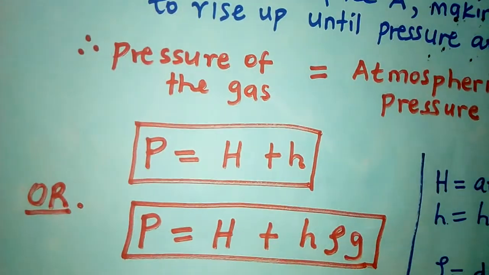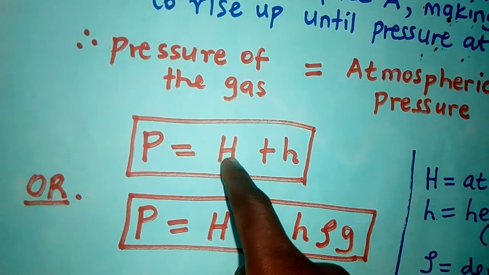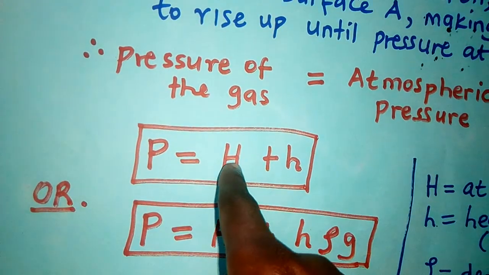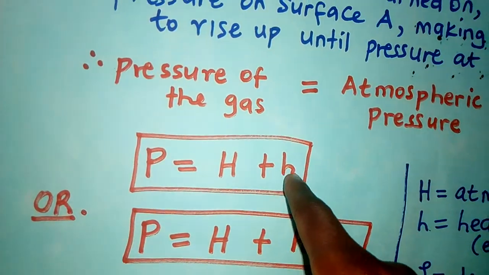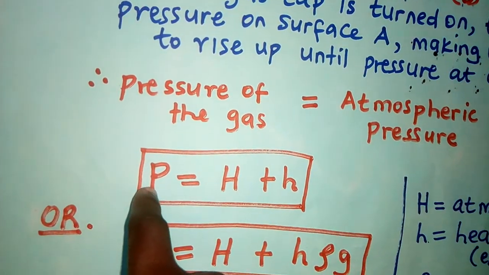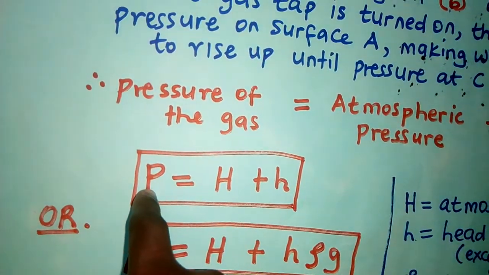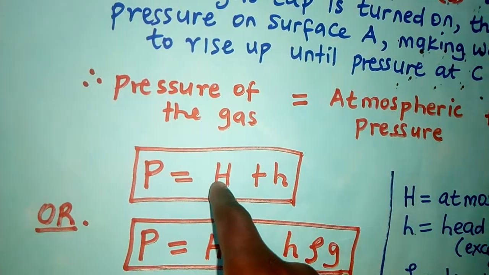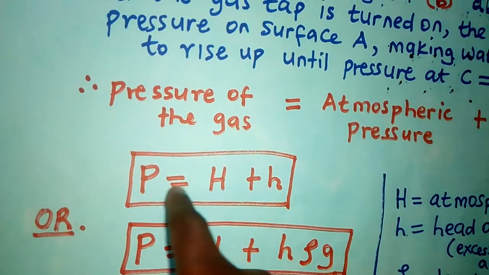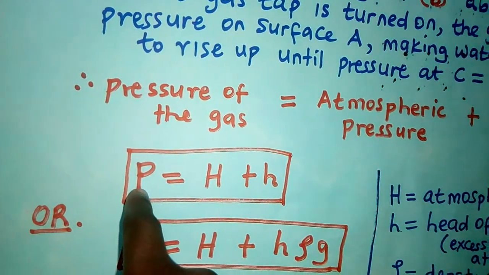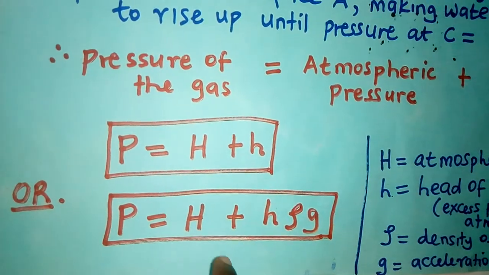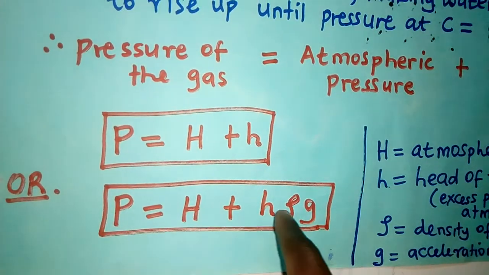So if the atmospheric pressure and the height of the liquid column have the same units, maybe this one is in centimeters of mercury, and this one is also in centimeters of mercury, you just add and you will get the pressure of the gas in centimeters of mercury. If this one is in millimeters of mercury, and this one is also in millimeters of mercury, you can add and you get your answer also in millimeters of mercury. What about if the units are not the same? This one is different from this one.